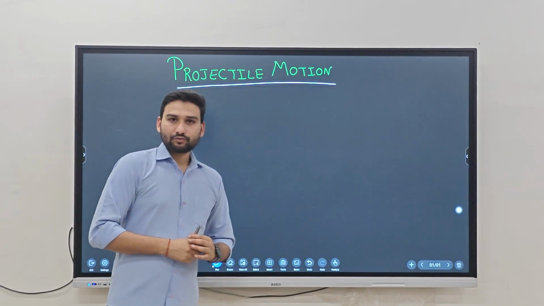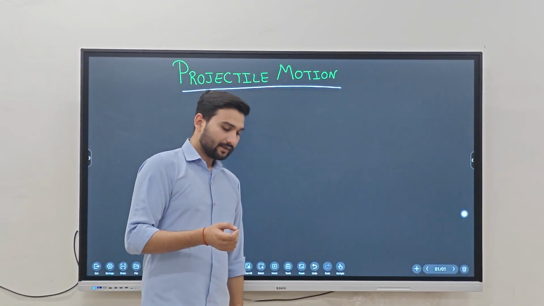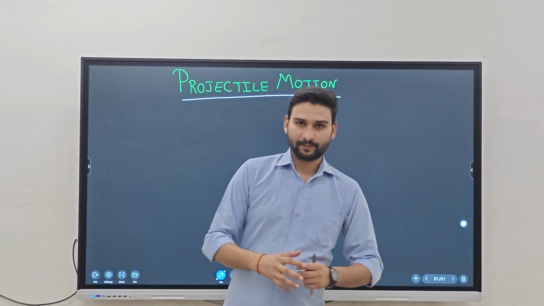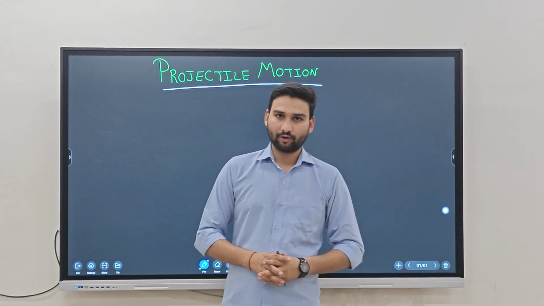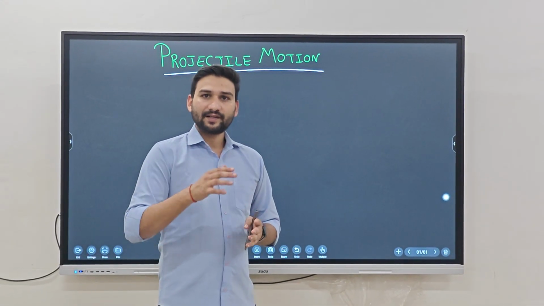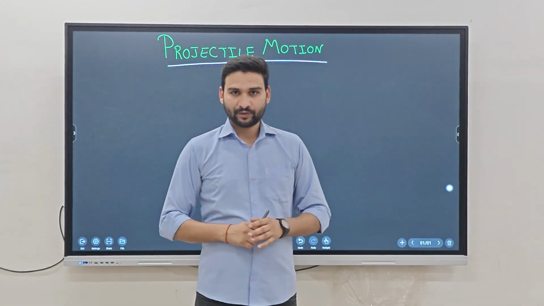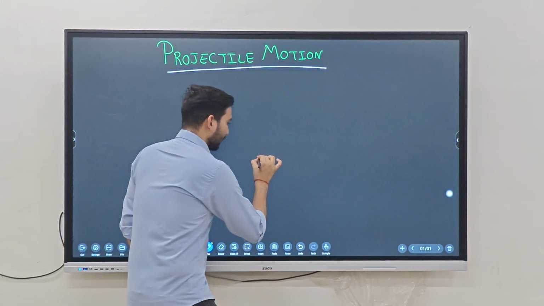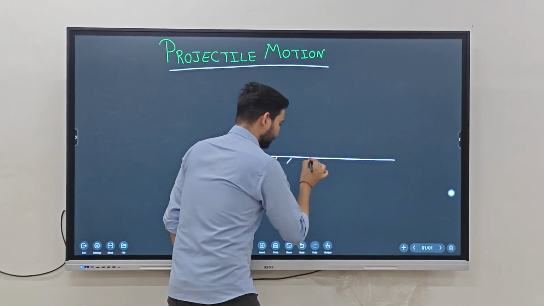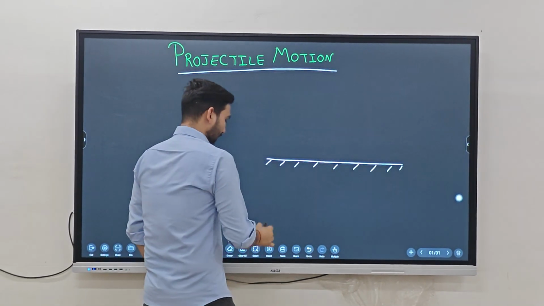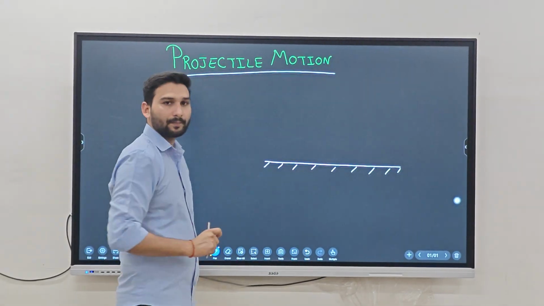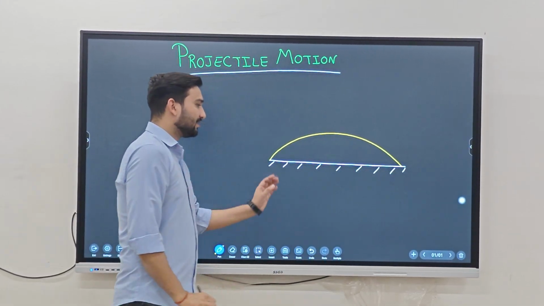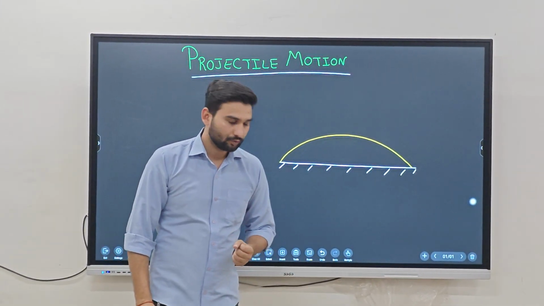We can also relate it to our surroundings. Consider you are sitting in a playground and a cricket match is going on. When you see the batsman hit a six, the ball goes out of the boundary. That is our earth surface. And when you observe the path of motion of the ball, it will go like that. So this type of motion is called projectile motion.